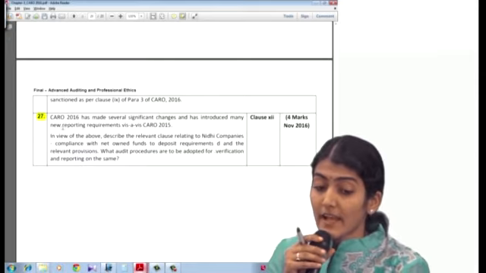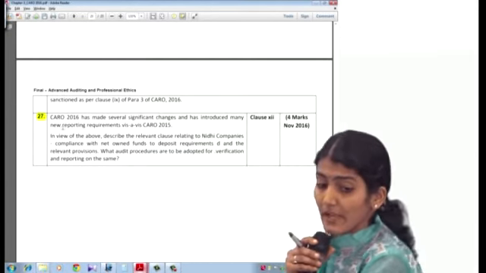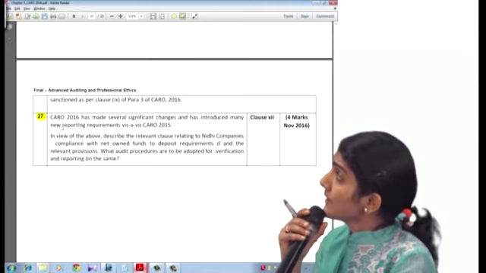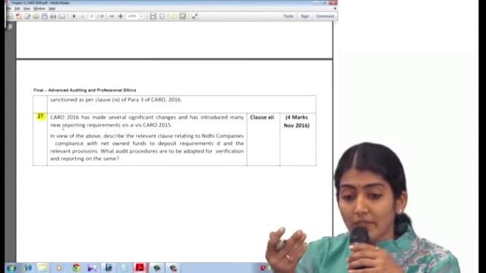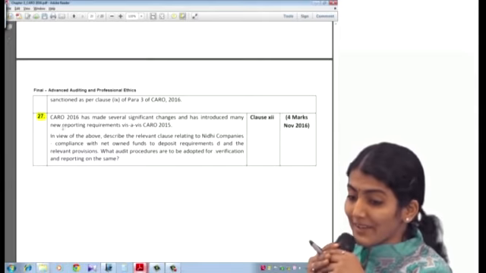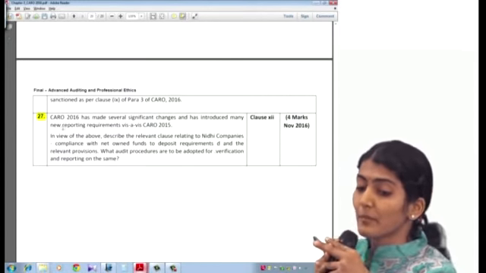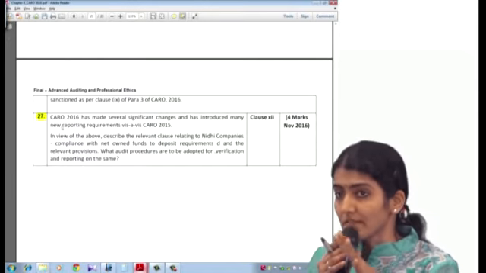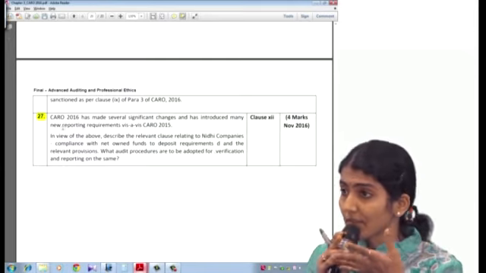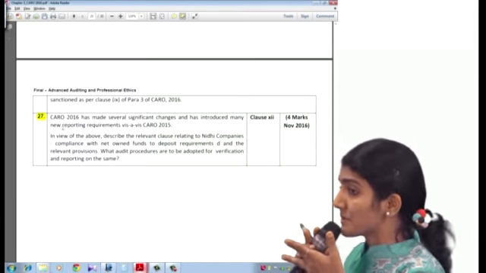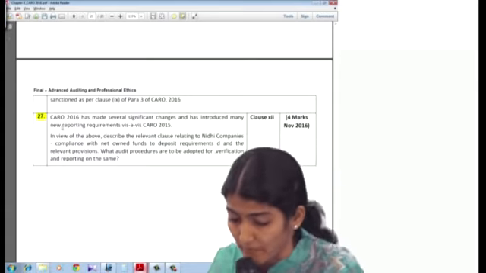CARO 2016 has made significant changes and introduced many new reporting requirements. In view of the above, describe the relevant clause relating to Nidhi company. Compliance with net owned funds. Okay, they've given that also. Deposits requirement and the relevant provisions, and what are the audit procedures to be adopted for the verification and the reporting on the same. So what are the procedures? What is included in net owned funds, what is included in deposits, then ask the management for the computation, and then also check for the unencumbered term deposits.